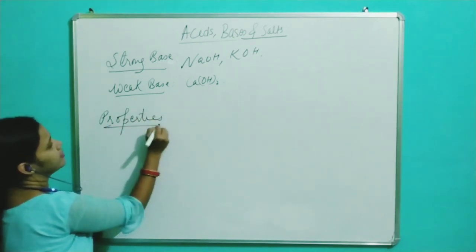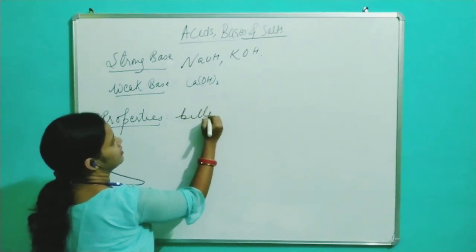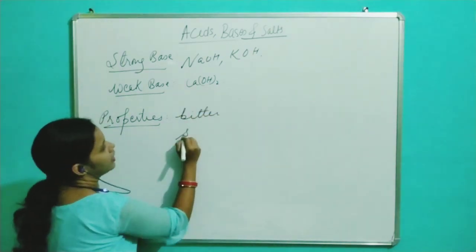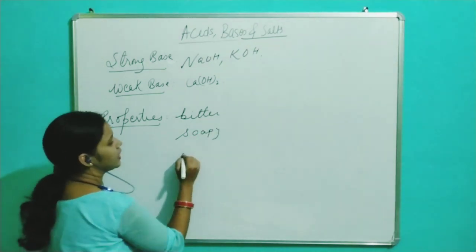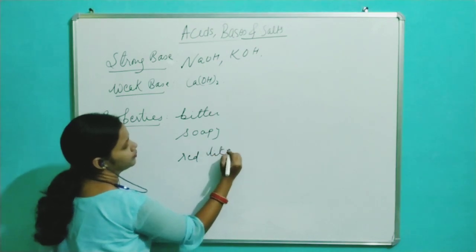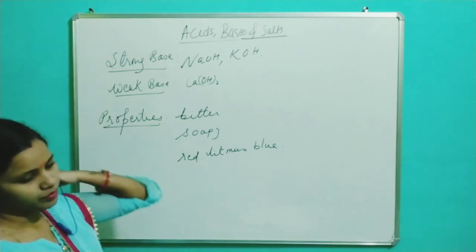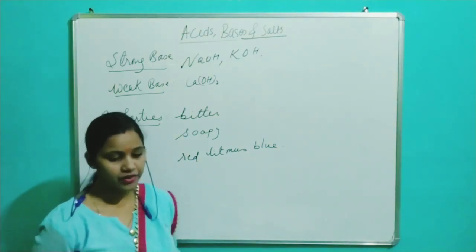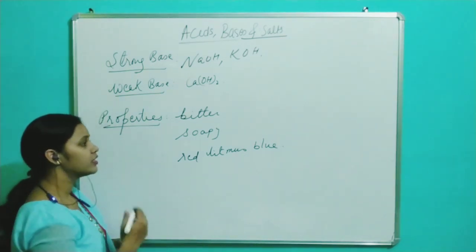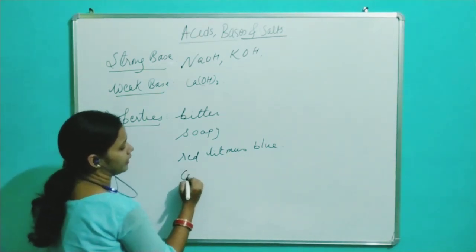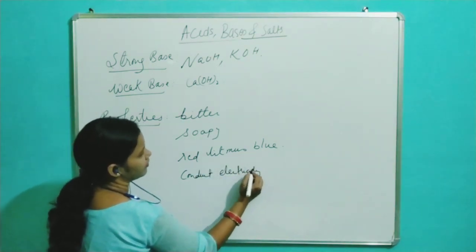Next, we will discuss the properties of bases. First of all, bases are bitter in taste. Then they are soapy in touch. Also, they turn red litmus blue. Apart from these, just like acids, strong bases can also conduct electricity due to the presence of ions.